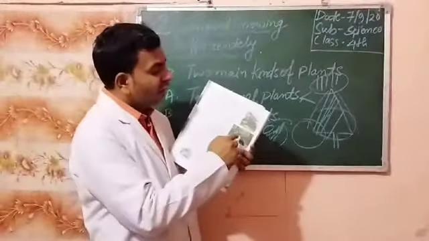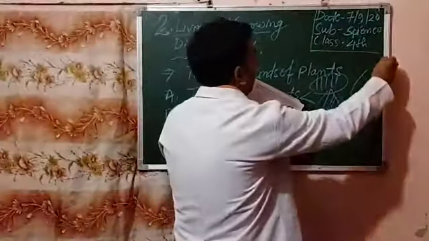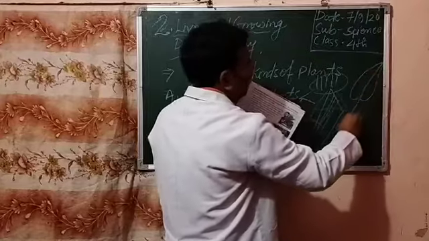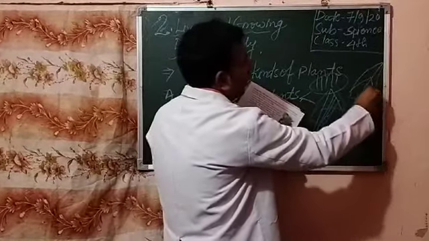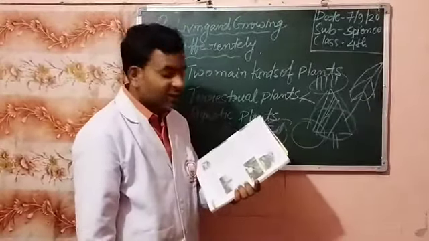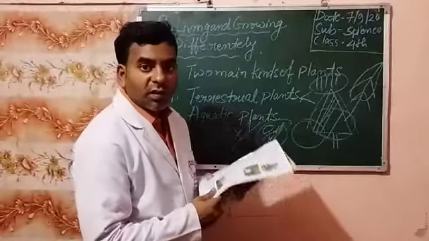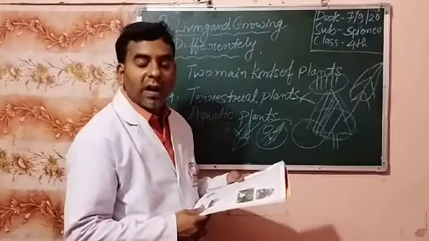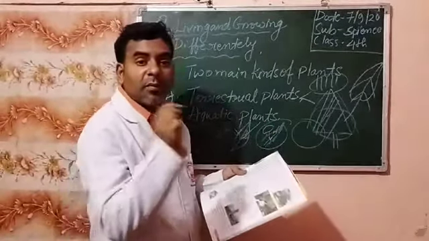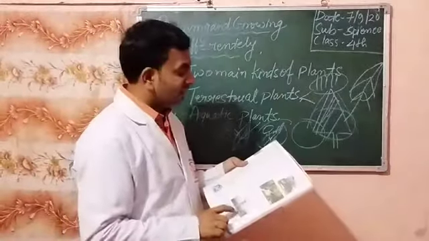Okay, so you have seen flat, broad leaves. These types of leaves are found in plains areas. So students, all of you note down all important things. Which type of leaves are found in hilly areas, which type of leaves are found in plains areas.